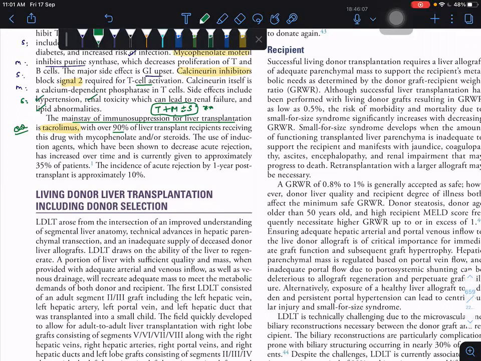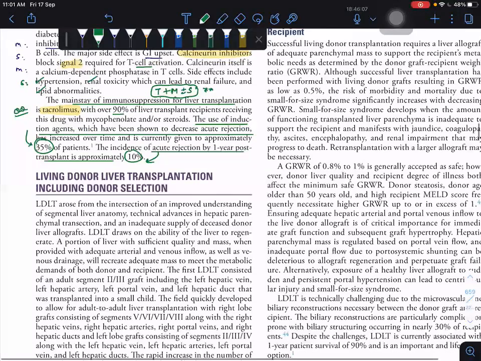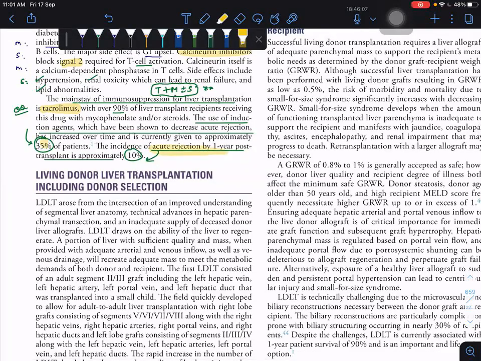You have to know about 2%, 35%, or 10%. What is 35%? The use of induction agents has been shown to decrease acute rejection by 35%. The incidence of acute rejection by 1 year post transplant is 10%. So the incidence of acute rejection is 10%, and the induction agent decreases acute rejection by 35%.